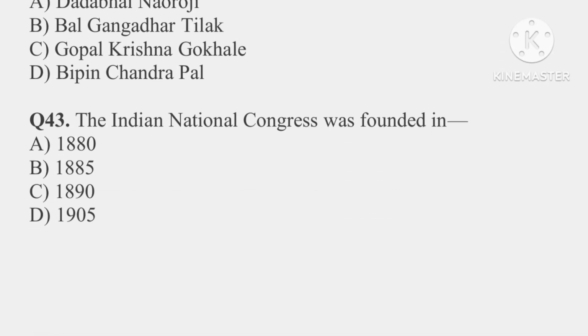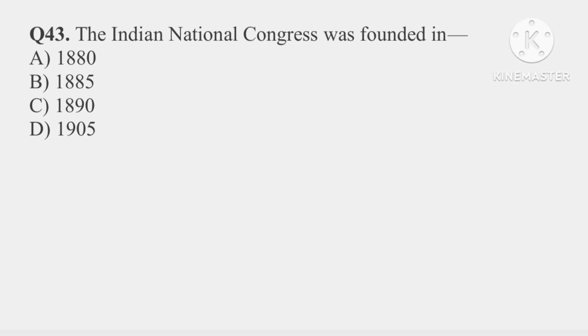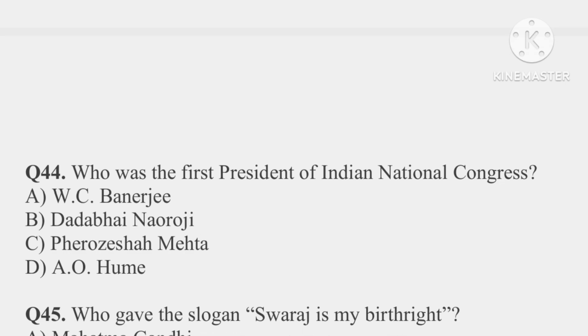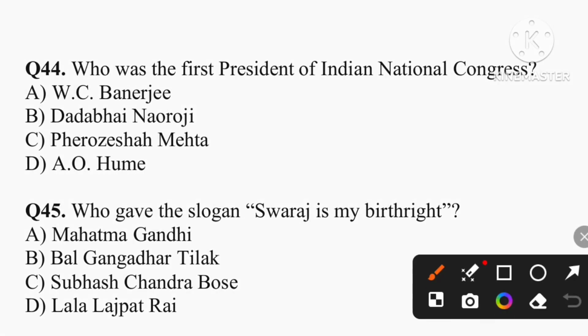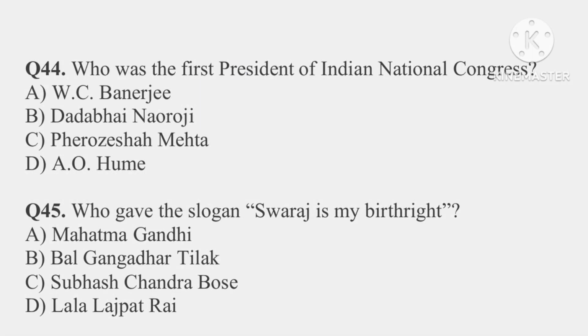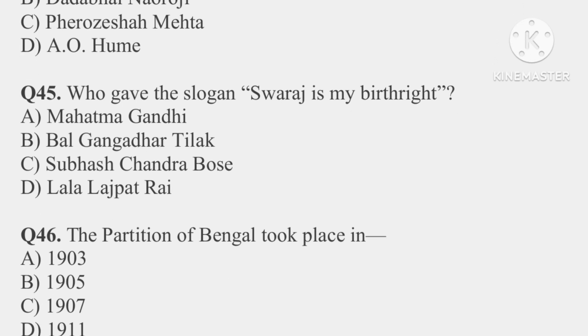Question number 43. The Indian National Congress was founded in which year? So the correct answer is option B, that is 1885 by Allan Octavian Hume. Question number 44. Who was the first president of Indian National Congress? So the correct answer is option A, that is W.C. Banerjee.